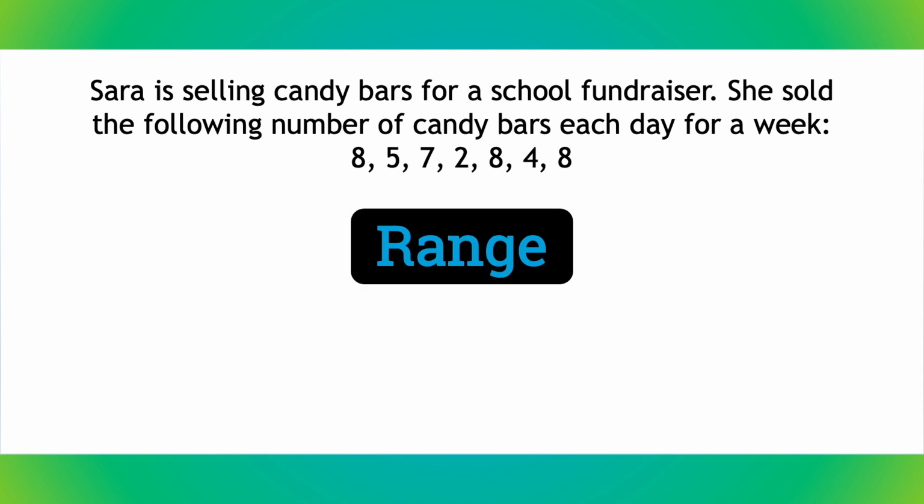We can't forget range. To find the range, we subtract the smallest number, 2, from the largest number, 8. 8 minus 2 is 6, so the range is 6. Phew, that sure was a lot of information, but I bet the next time you have to figure out mean, median, mode, or range, you'll know exactly what to do.